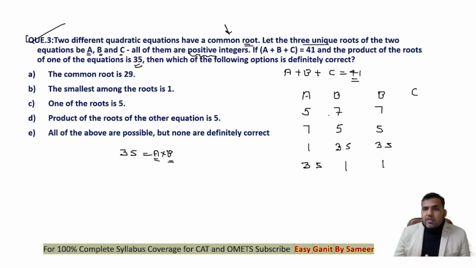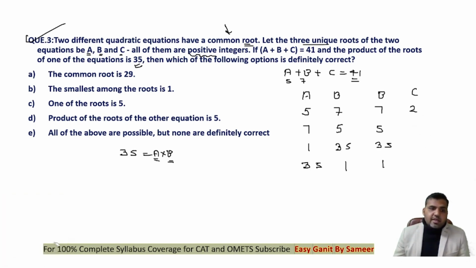So see that the summation has to be 41. 5 plus 7 is 12, and 12 plus 29 is 41. 1 plus 35 is 36, 36 plus 5 is 41. Okay, sorry, this has to be 22. A is 5, B is 7, in that case C has to be 29, guys.